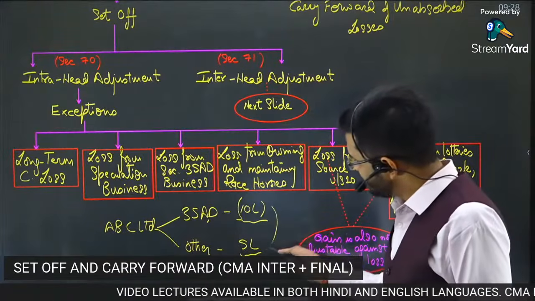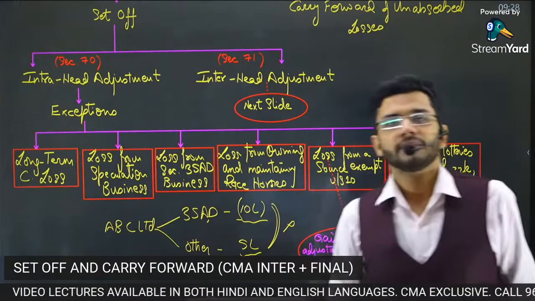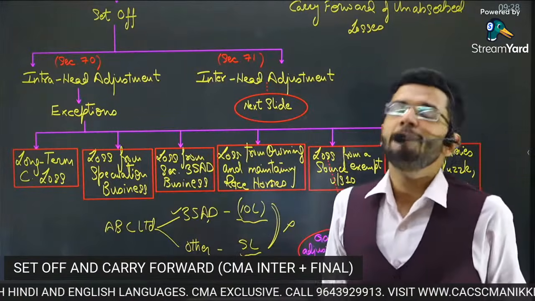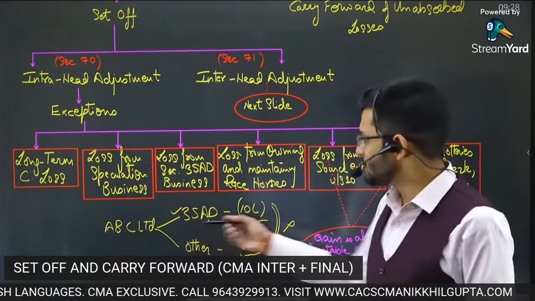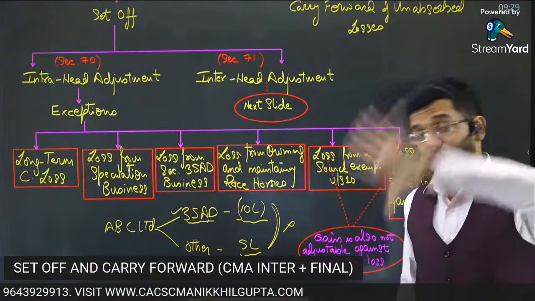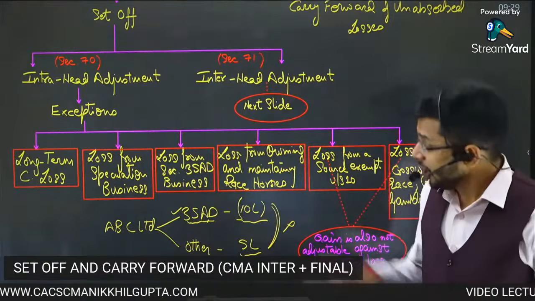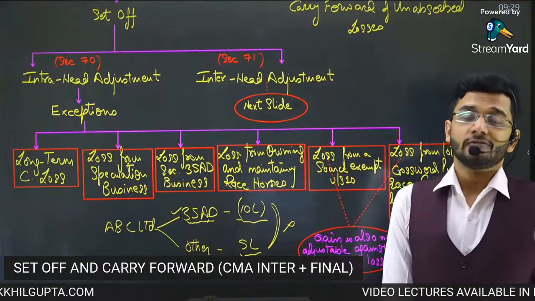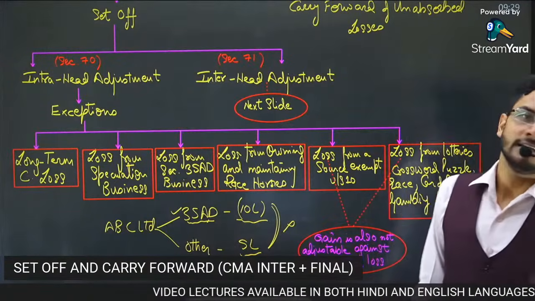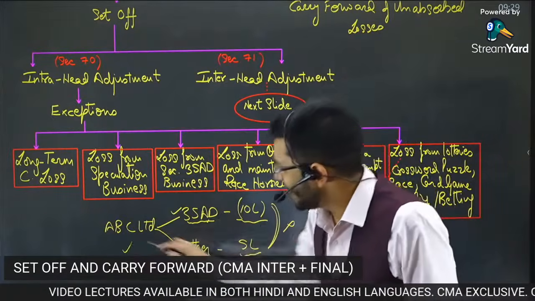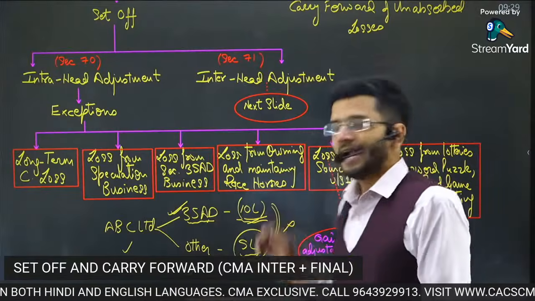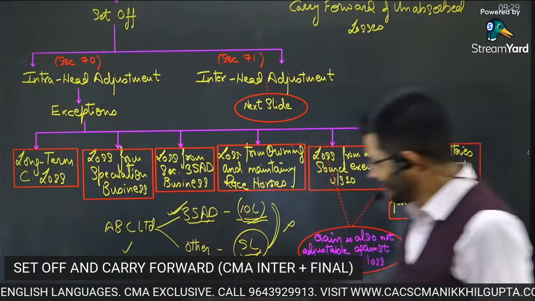Question is, can it be set off? Answer is no, cannot be set off, because this is a highly beneficial provision. There are huge benefits which are accruing in this particular section to the assessee. So the profits are subject to special deductions. Therefore, losses shall not be allowed to be set off against any other business. So ABC Limited, 35 AD, there's a loss. Other business, there is a profit. Adjustment not possible.